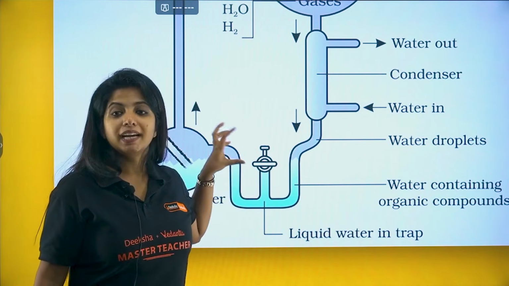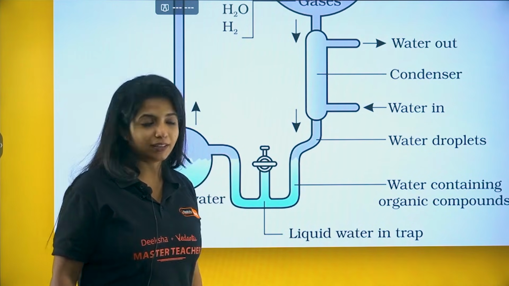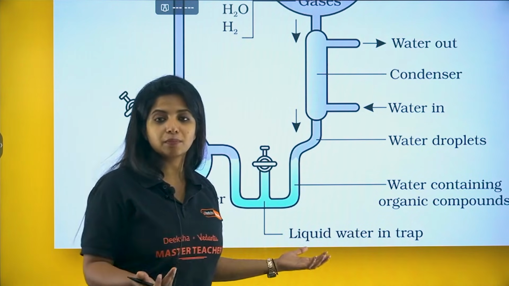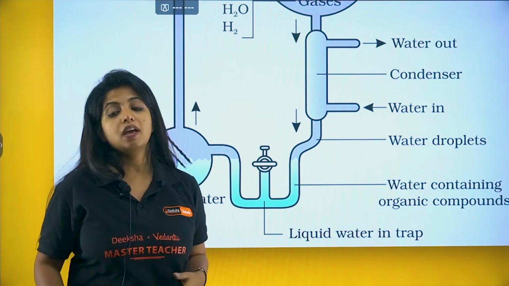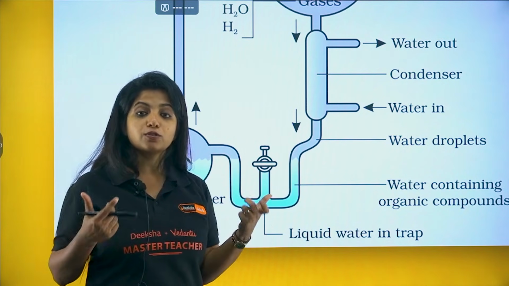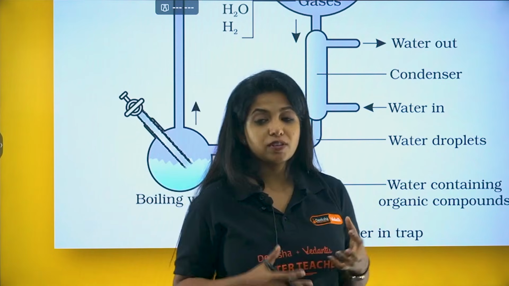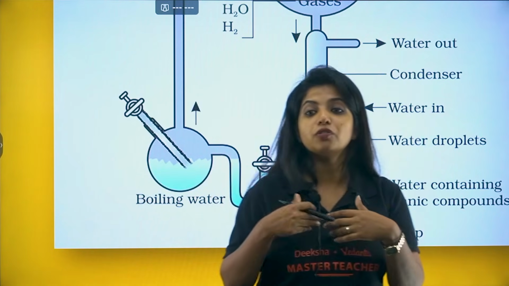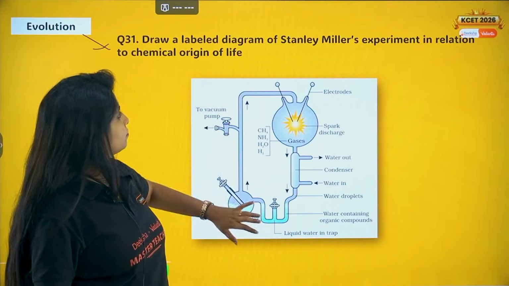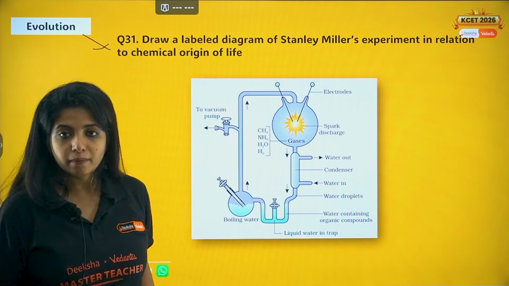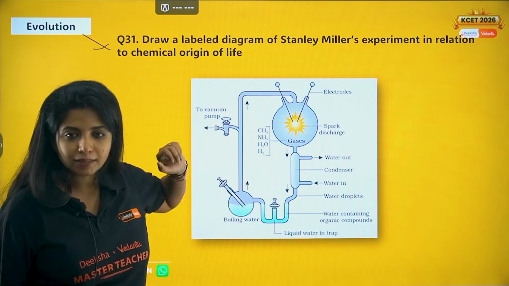In the bottom, it will be accumulated, and it was found that you do not need the entire thing. Basically, in the presence of these gases and in an atmosphere which is anaerobic, you can produce organic substances, and these organic substrates probably come together in different combinations to form RNA, DNA, all of it, and that's how we have evolved. So this is Stanley Miller's experiment, and you have to draw the diagram like that. Cool.